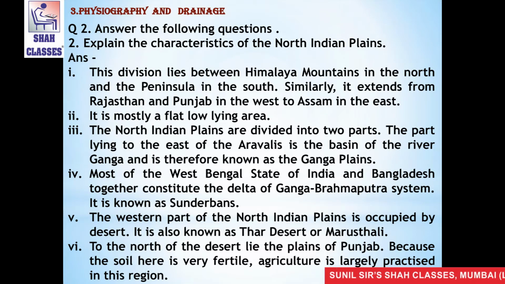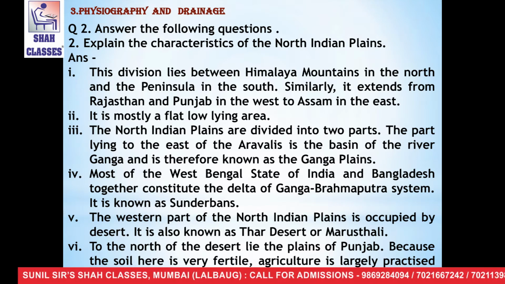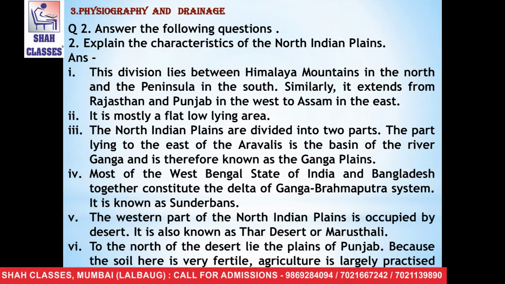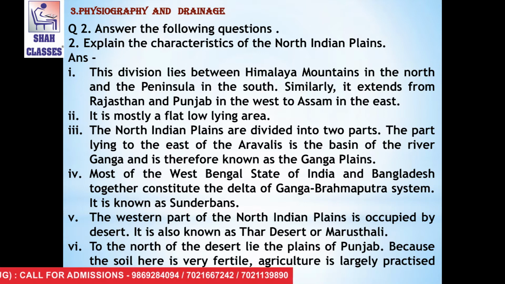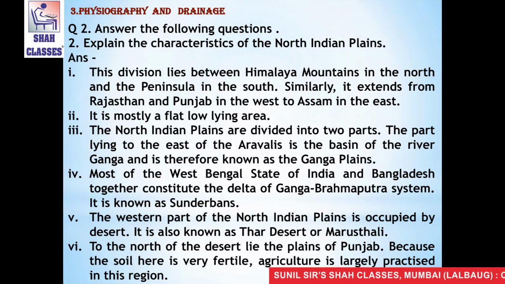Now the second question is, explain the characteristics of the North Indian plains. The answer is, first, the division lies between the Himalaya mountains in the north and the peninsula in the south. Similarly, it extends from Rajasthan and Punjab in the west to Assam in the east. The second point is, it is mostly a flat low-lying area. The third point is, the North Indian plains are divided into two parts.